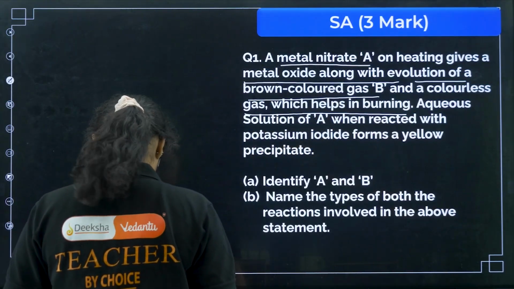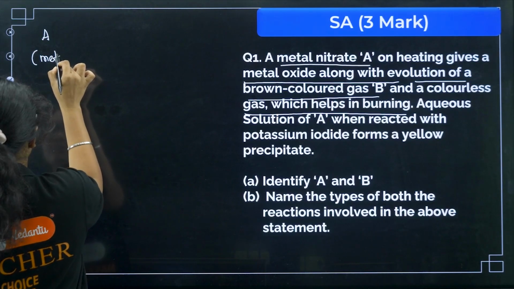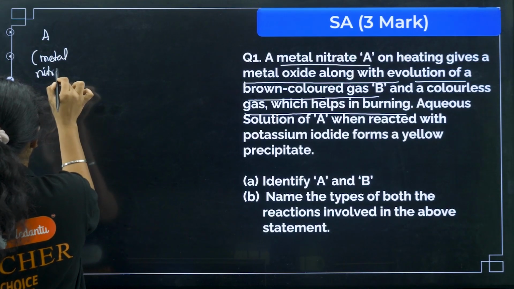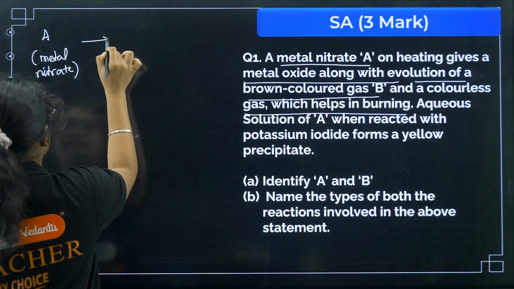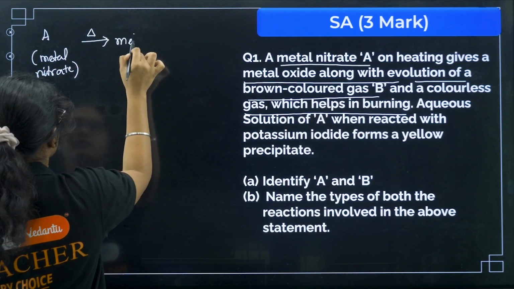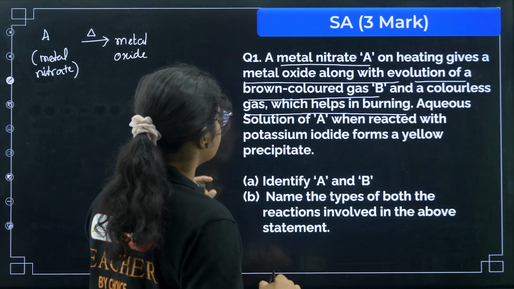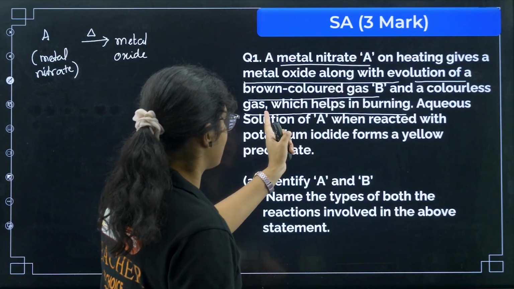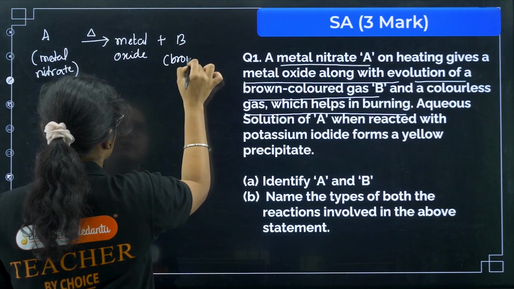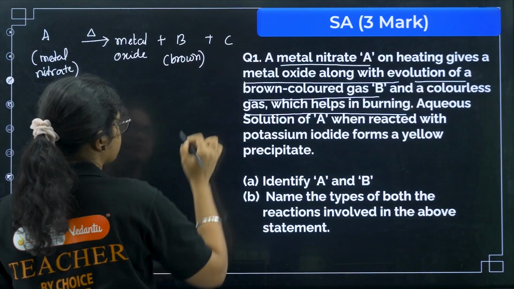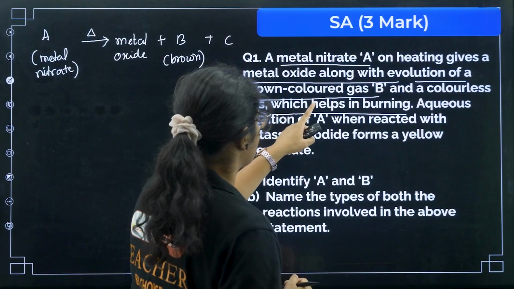So A is a metal nitrate, which on heating gives the metal oxide, along with the evolution of brown colored gas B and a colorless gas C, which helps in burning.